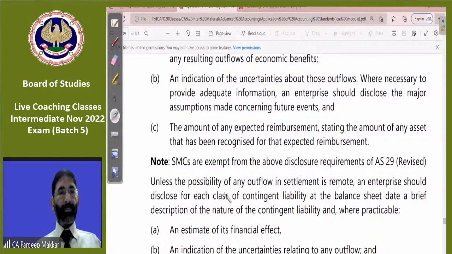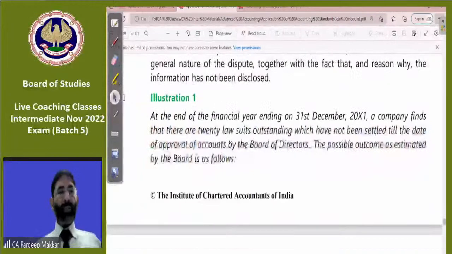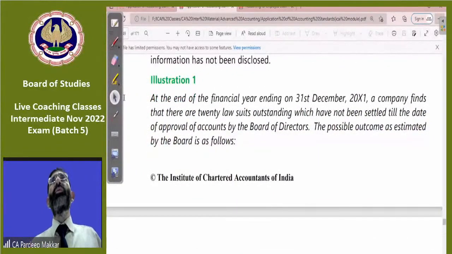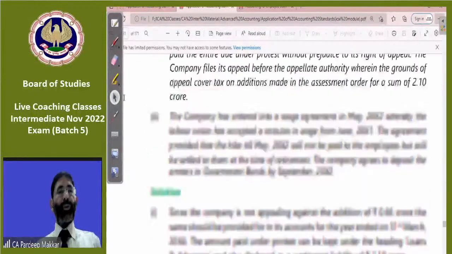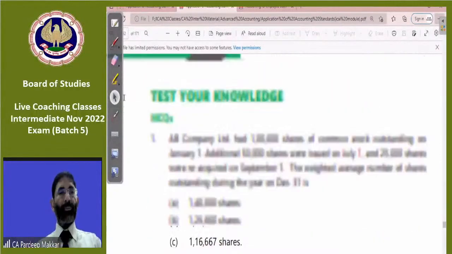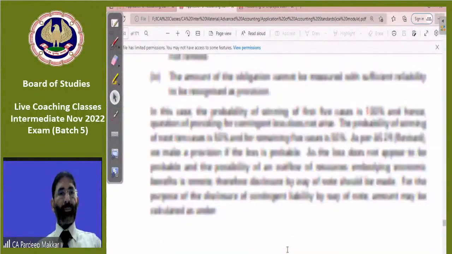These are the general disclosures. I would like to discuss the illustrations with you, because I suggest we discuss the illustrations now. Read all the illustrations. If you have any doubt, just tell me. Read illustration number 1. If you have any doubt, just tell me. Then I will tell you to read illustration number 2. All the illustrations are to be read and discussed now. You will have to read it. Ask me the query. Two illustrations are given to you.